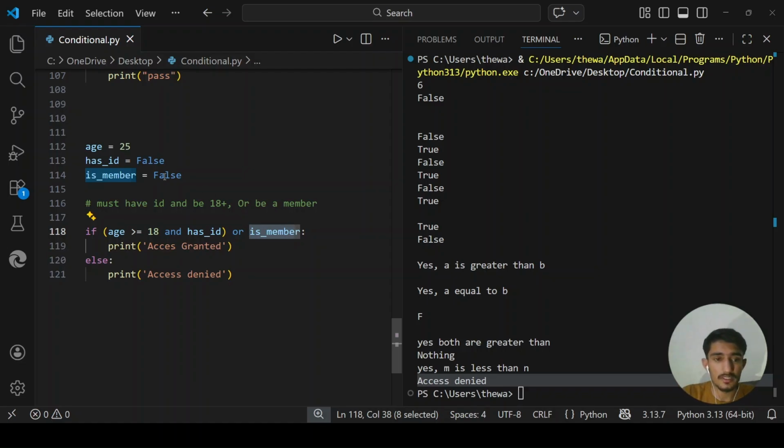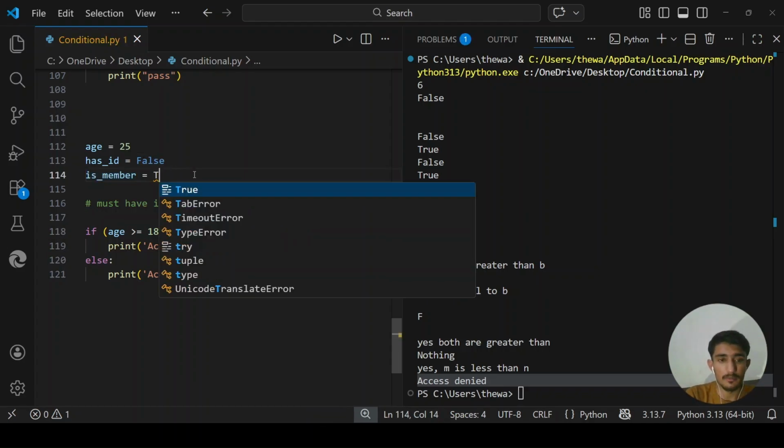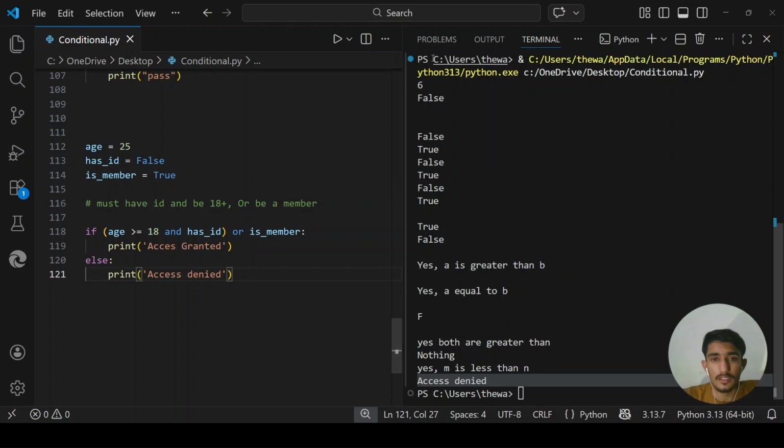So now I'm not changing the has_id value to true, I'm just changing this value. If I type here true, this will give him access granted. Let me go back to whatever our value was. So this one will work out and access granted.